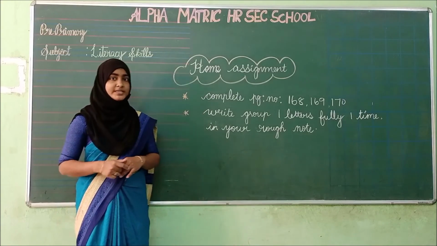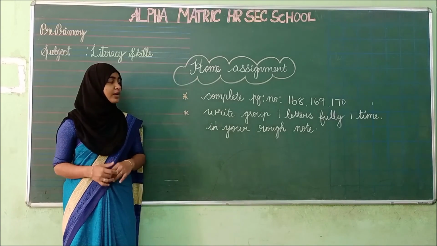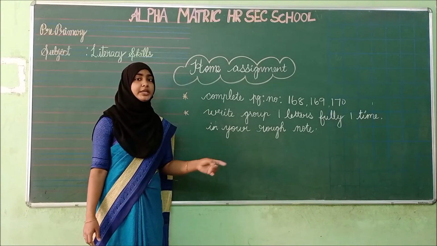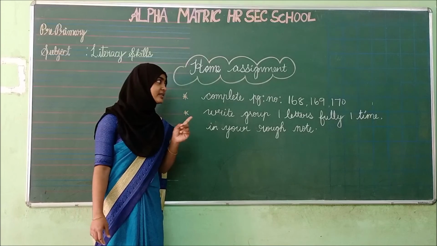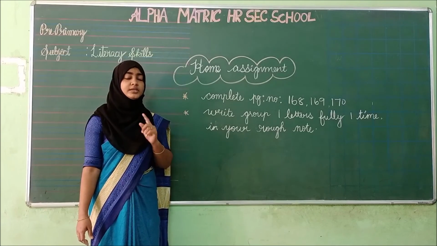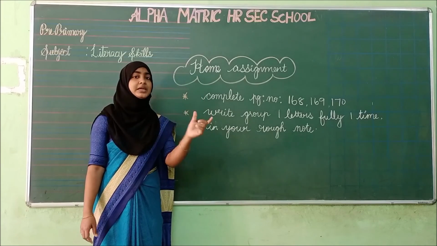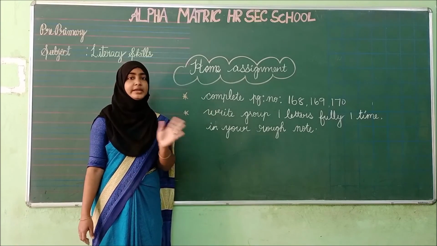Now it's time for your home assignment. Okay? You have to complete page number 168, 169 and 170 in your latest skills textbook. In page number 170, what we have to do? Yes, we have to just match the pictures with the words. Okay? No need to write anything.